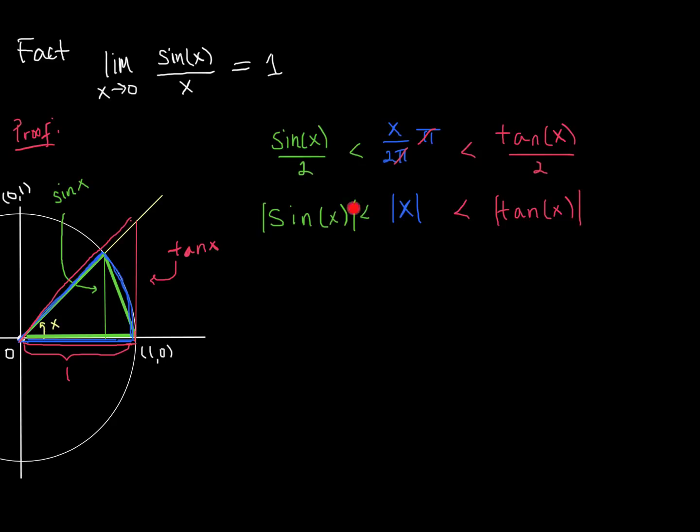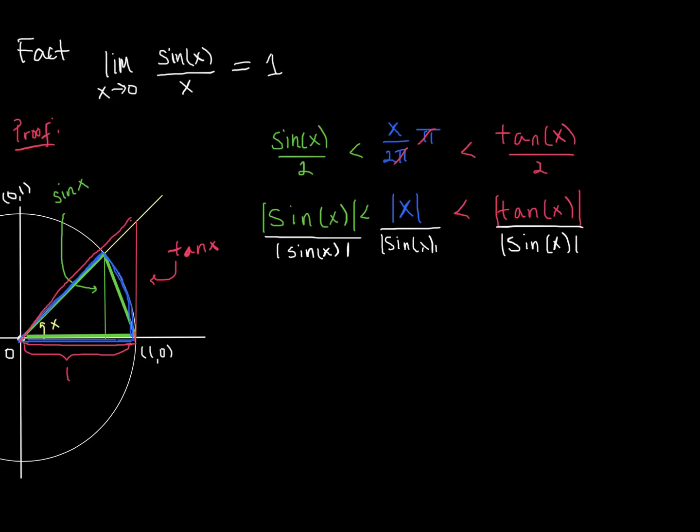And notice what that will do is actually turn this into 1, right? So what we're going to do is multiply by 1 over sine of x, and we're actually going to want to make that positive as well. We don't want that to ever be negative. So we're going to multiply by 1 over the absolute value of sine of x, which is the same as dividing by the absolute value of sine of x.